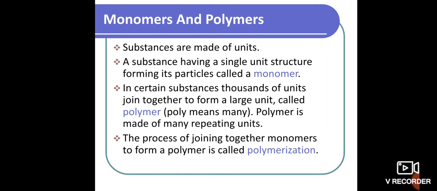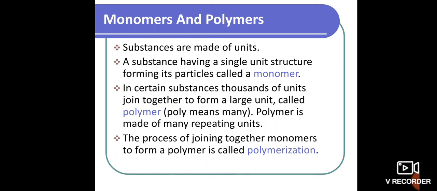Polymer means nothing but many. The word poly indicates many. So in certain substances, thousands of units join together to form a large unit. This is what we call a polymer. Hope you understand. So a polymer is made up of many repeating units.